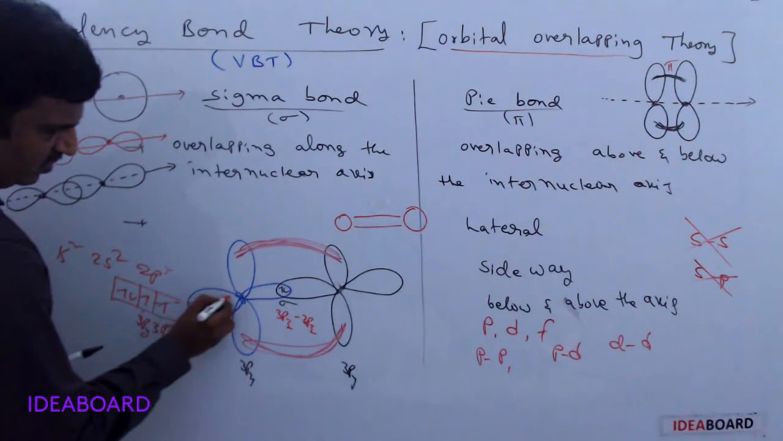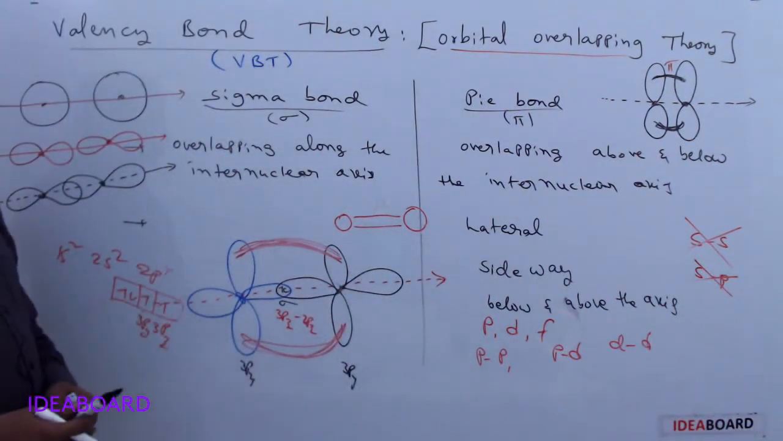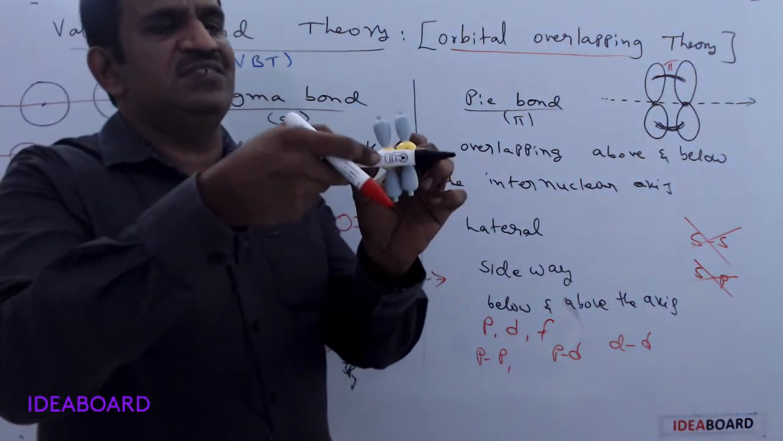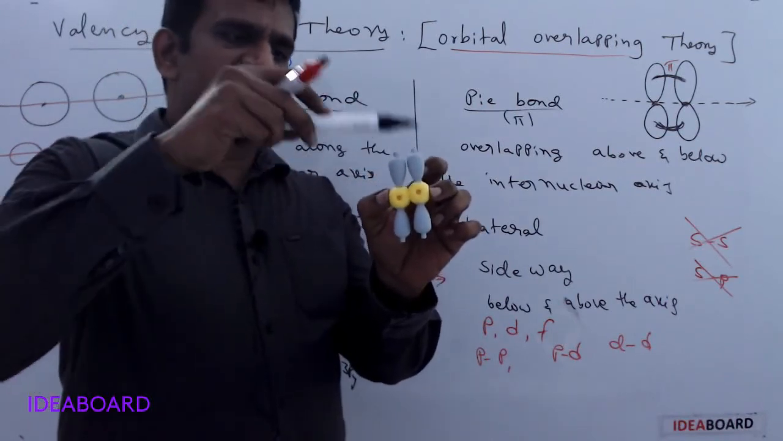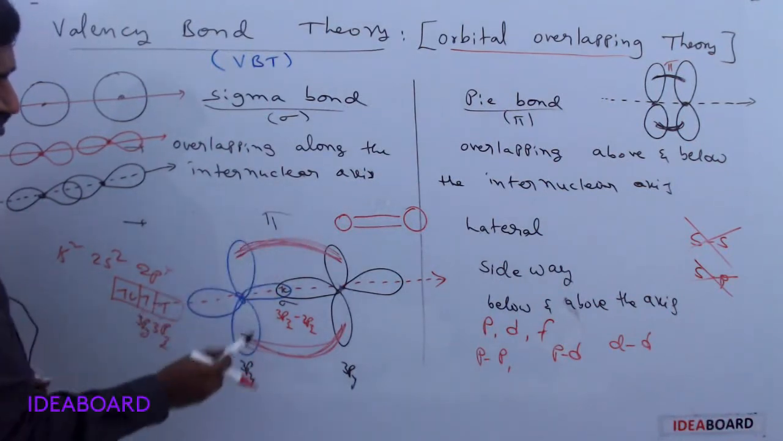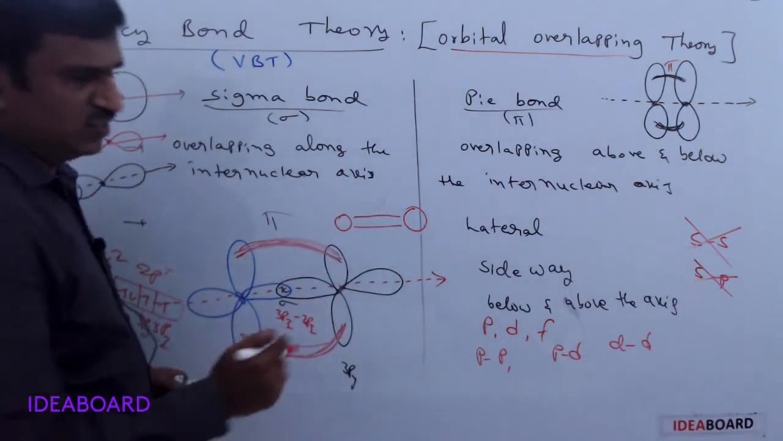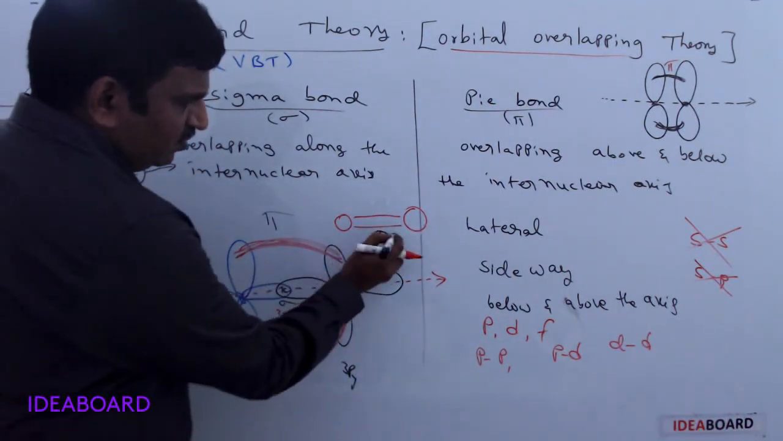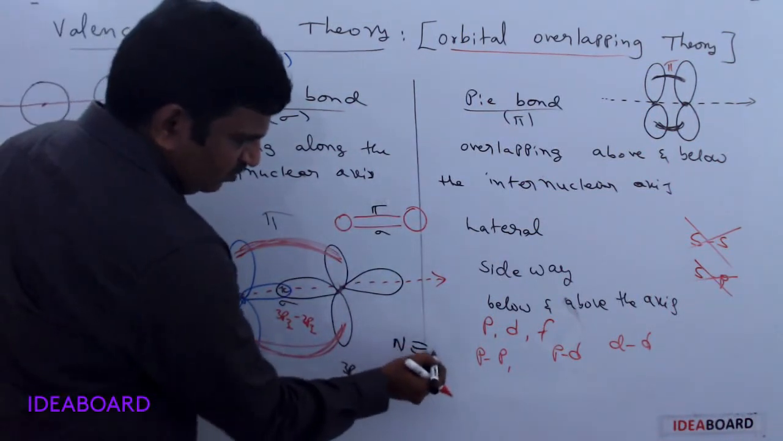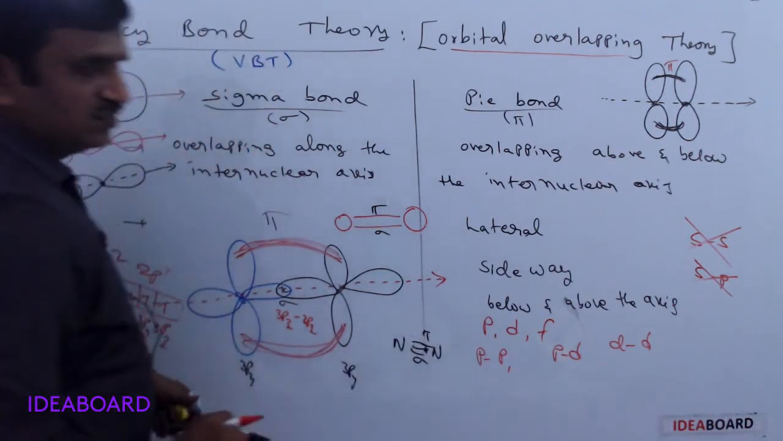Sidewise overlap means this type of overlapping above the axis and below the axis. Here this is the internuclear axis. Between the two yellow balls, directly along the internuclear axis, a sigma bond is formed, and above and below the axis a pi bond is formed. So this is a pi bond, this is a pi bond, and this is the sigma bond. So between two oxygen atoms there are two bonds, one sigma bond and one pi bond. In nitrogen we also have a triple bond, of which one is sigma and the remaining two are pi bonds.